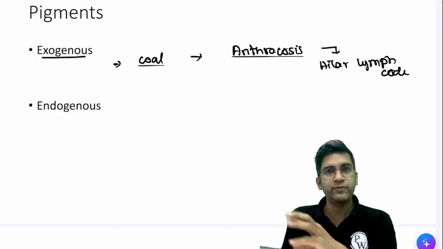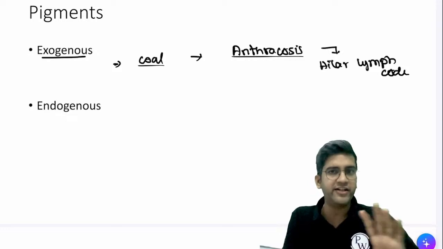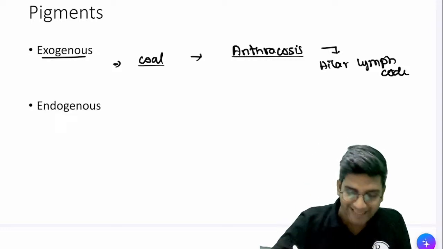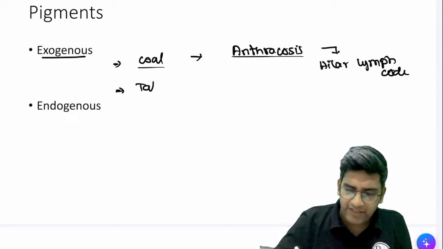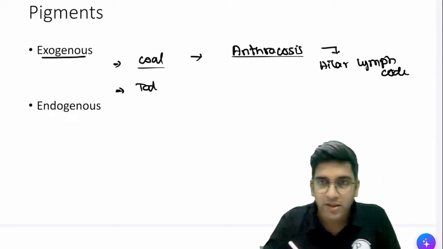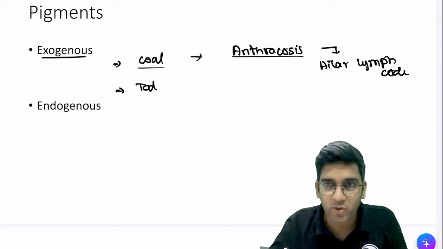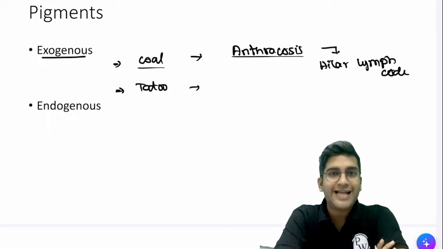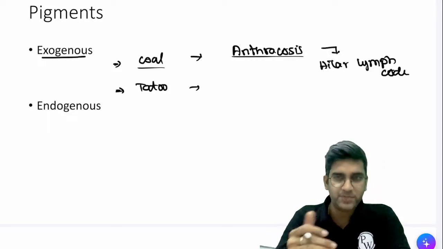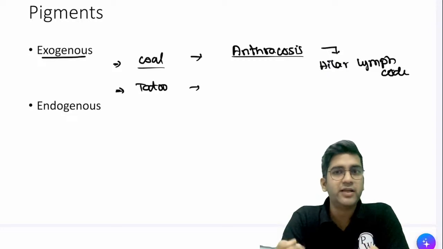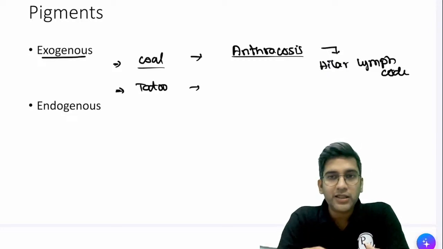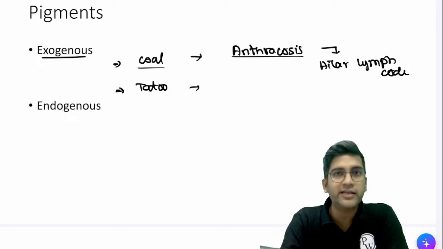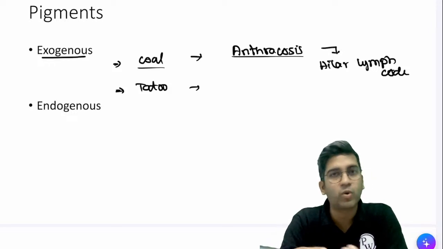Okay. So everyone's hilar lymph node will definitely be black in color, right? Next, exogenous pigment, like Shivakumar said, tattoo. Any of you guys have a tattoo? Okay, tattoo is definitely an exogenous pigment, right? Tattoo pigmentation can also be an exogenous pigment. Tattoo color will be based on what color you put. If you put a green ink, it will be green in color. Black ink, brown ink, whatever color it is.